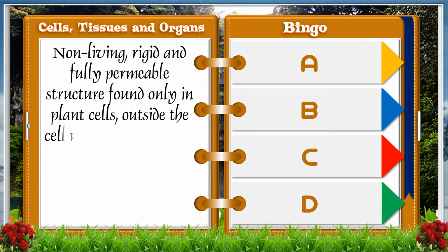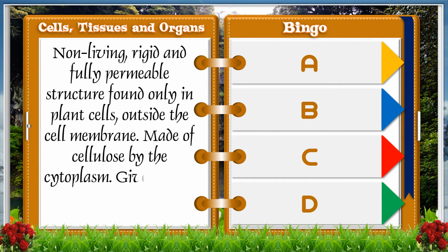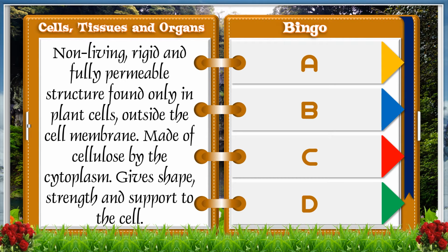Non-living, rigid, and fully permeable structure found only in plant cells outside the cell membrane, made of cellulose by the cytoplasm, gives shape, strength, and support to the cell.